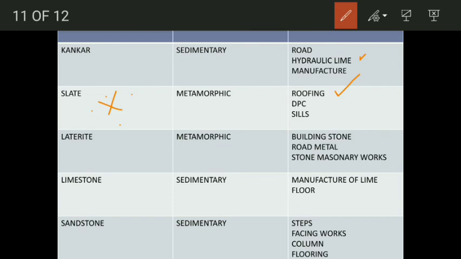Next one is limestone, which is sedimentary in origin, used for the manufacture of lime and also for flooring purposes. Next one and the last one is sandstone, which is sedimentary in origin, used for the construction of steps, facing work, columns, flooring, etc. So that's all about the building material stones.